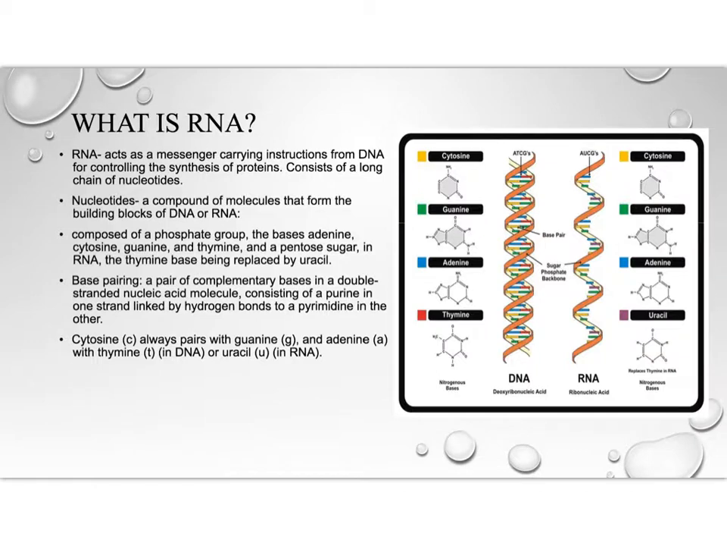Base pairing is the pairing of complementary bases in a double-stranded nucleic acid molecule, consisting of a purine in one strand linked by hydrogen bonds to a pyrimidine in the other. Cytosine always pairs with guanine, and adenine with thymine in DNA and uracil in RNA. In the picture on the right, you can see the difference between DNA and RNA.